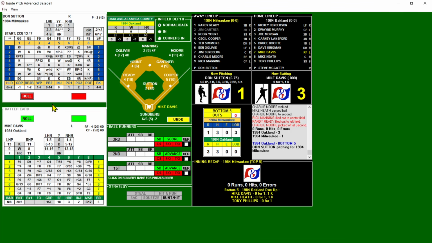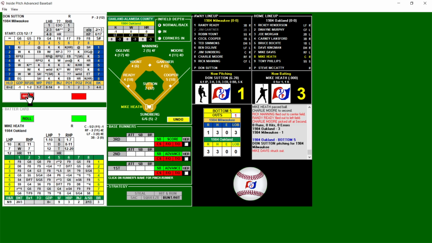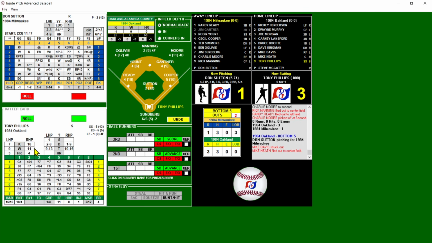Bottom of the 5th, 3-1 Oakland. Mike Davis will lead it off. He is left-handed, so that is a K chance, right-handed, and yes, just enough with the 10, 1 out. Here's Mike Heath. 11 minus 1 became a 10. Another K chance. This one's too big. And we got a fly to center. 2 out. Tony Phillips. And that's a wild, so it's a blank. Nobody on base. And a star 1, and a ground to short.